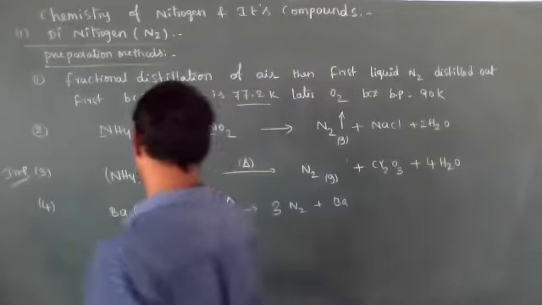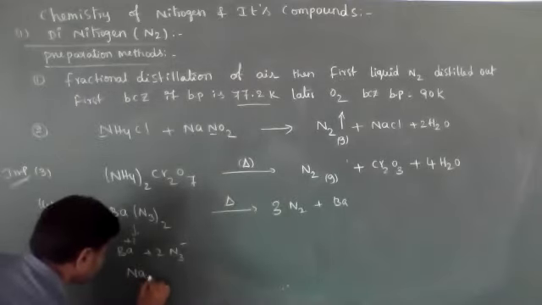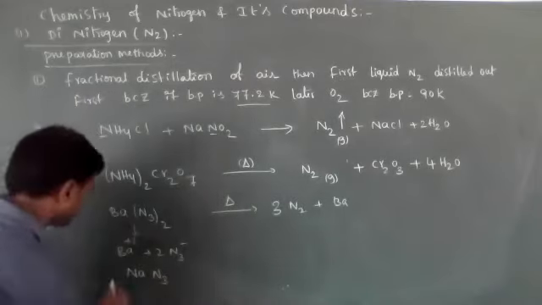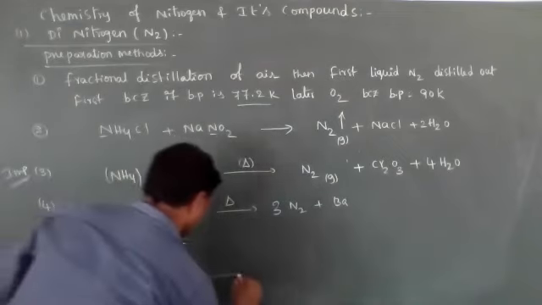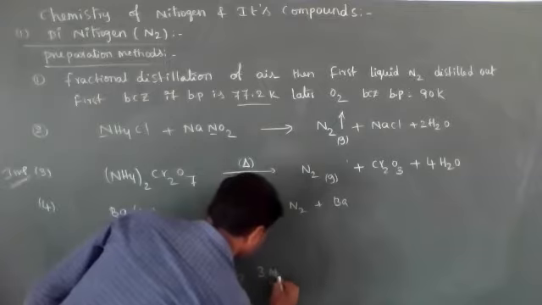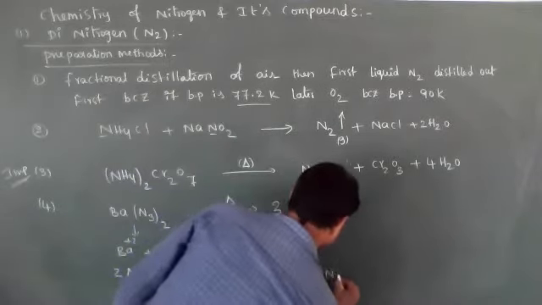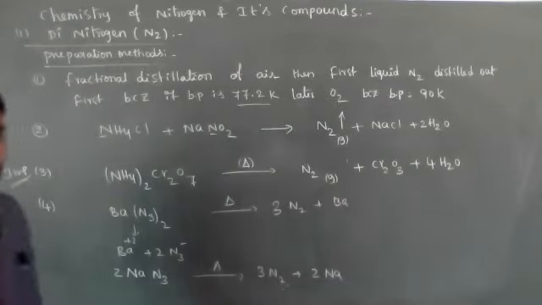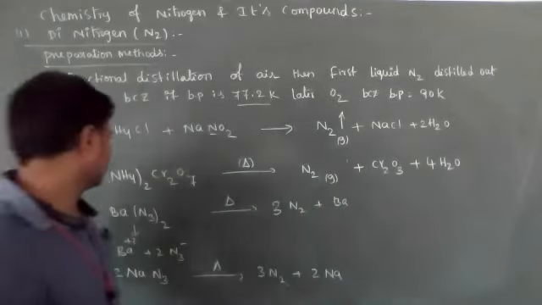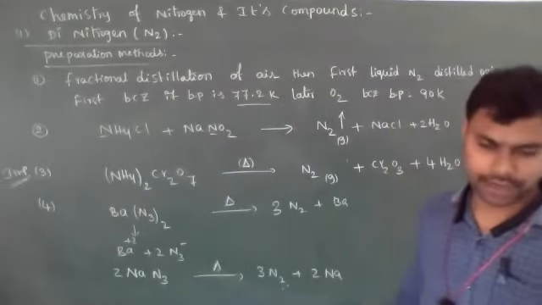In the same way, sodium azide, NaN3, 2 moles on decomposition gives 3 moles of N2 plus 2 moles of sodium. So the decomposition of nitrides produces nitrogen gas.